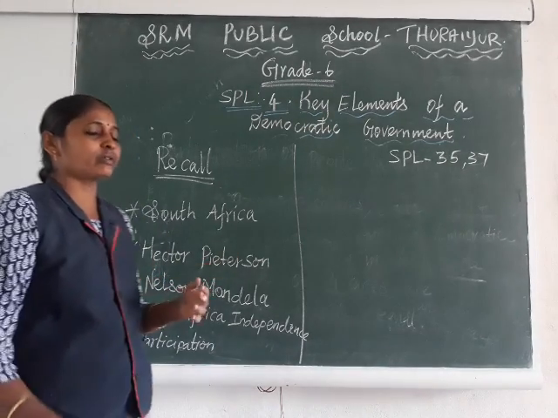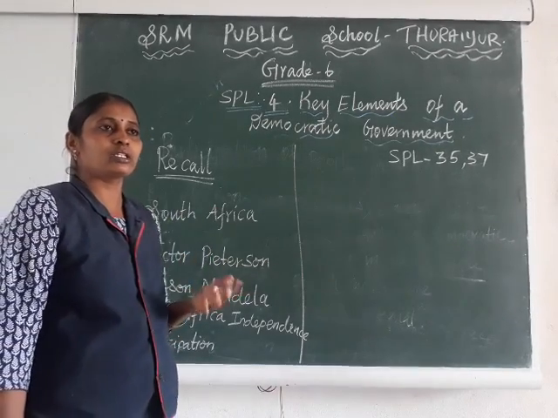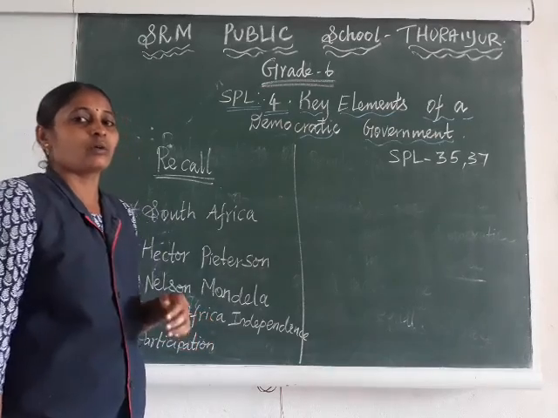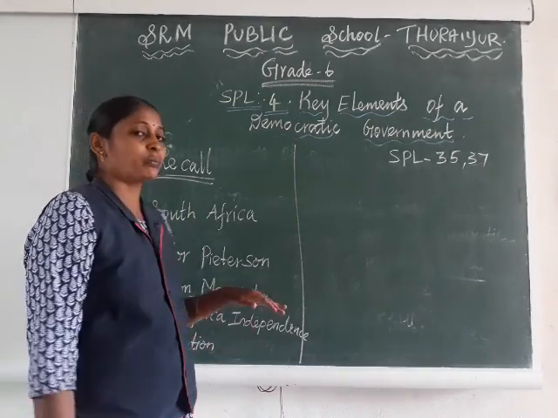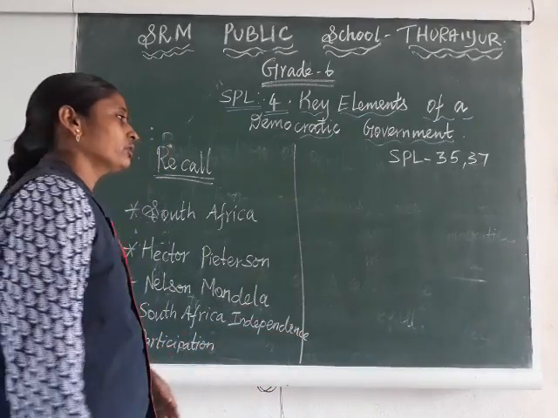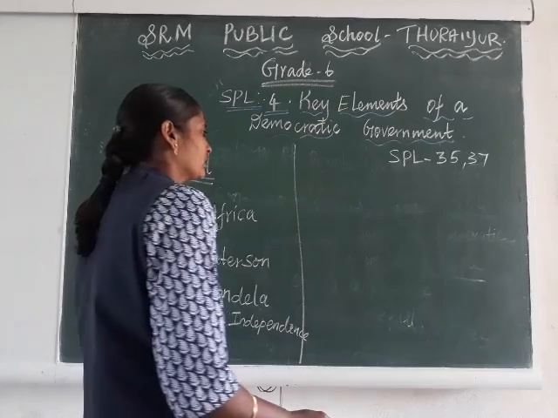So the last topic we discussed was democracy, a type of government after independence. What is democracy? What is the role of people? How do they participate in government? That too we discussed, right? I hope you all understand.